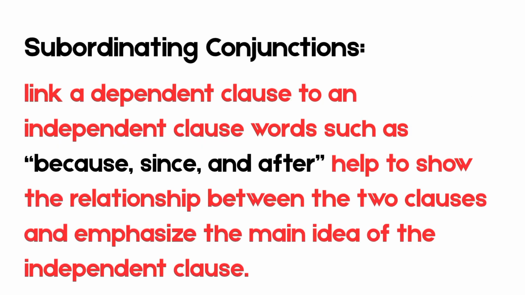Now, subordinating conjunctions. These conjunctions link a dependent clause to an independent clause. Words such as because, since, and after help to show the relationship between the two clauses and emphasize the main idea of the independent clause.